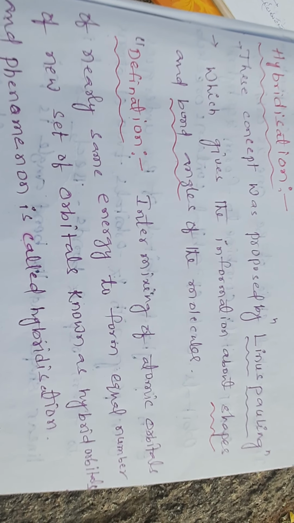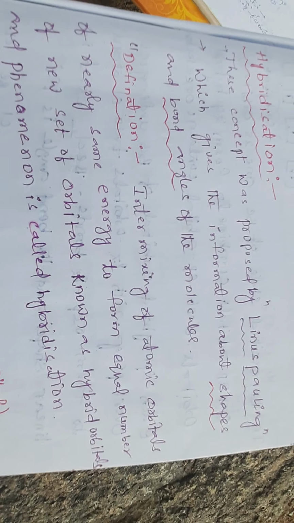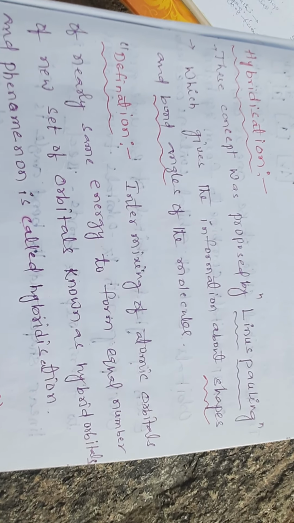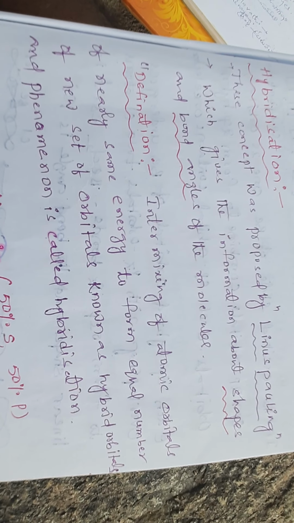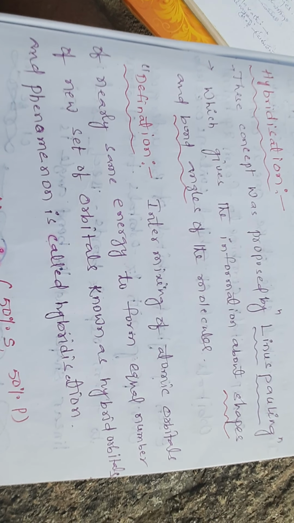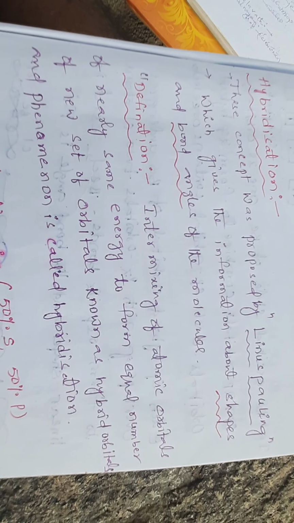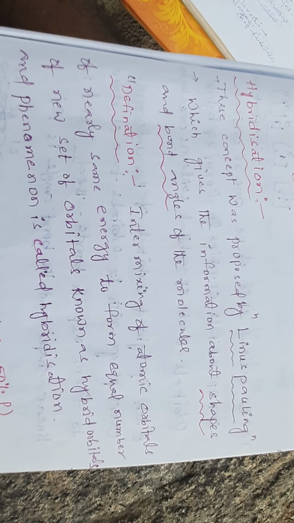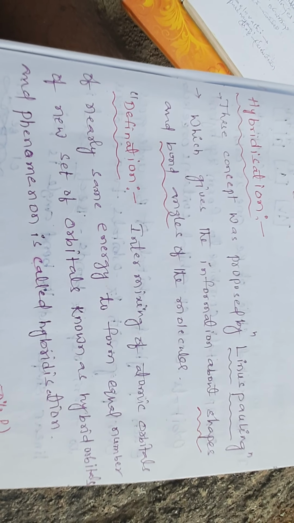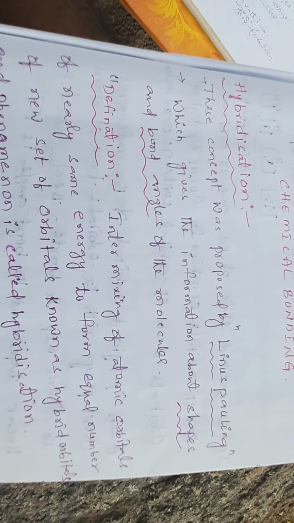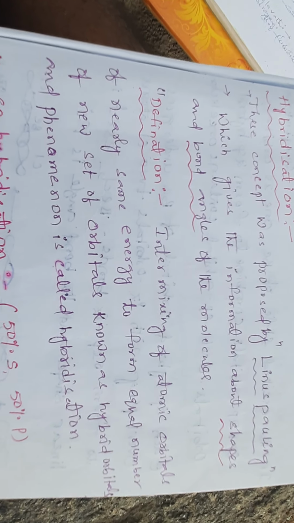Now we will see the definition of hybridization. Intermixing of atomic orbitals of nearly the same energy to form an equal number of new orbitals, known as hybrid orbitals, and this phenomenon is called hybridization. Simply, the atomic orbitals that intermix must have nearly the same energy, so as to produce an equal number of hybrid orbitals. That concept is considered hybridization.